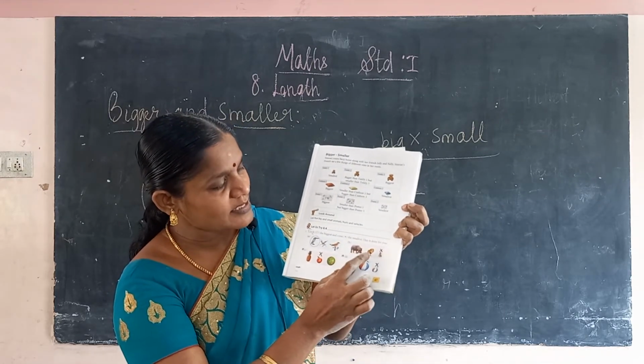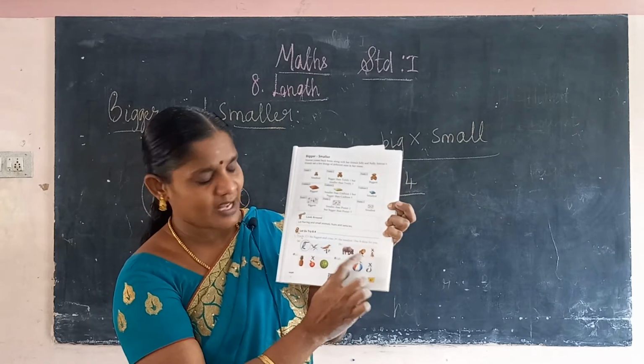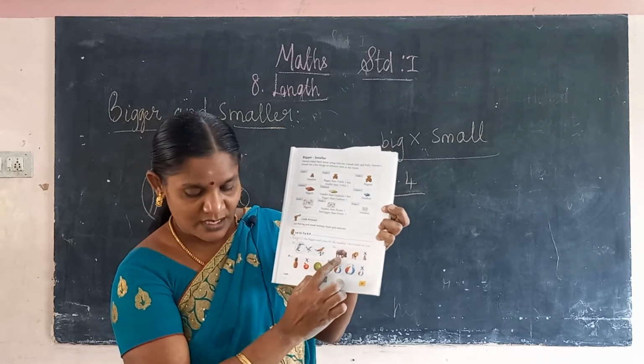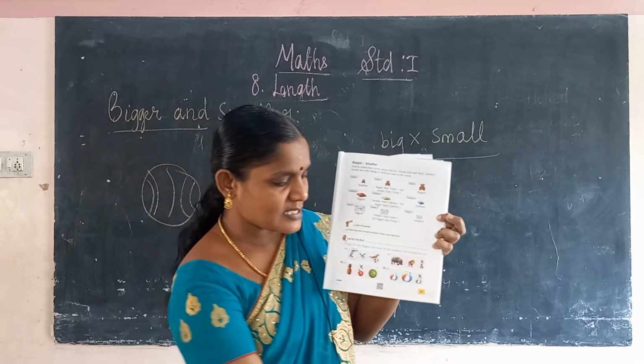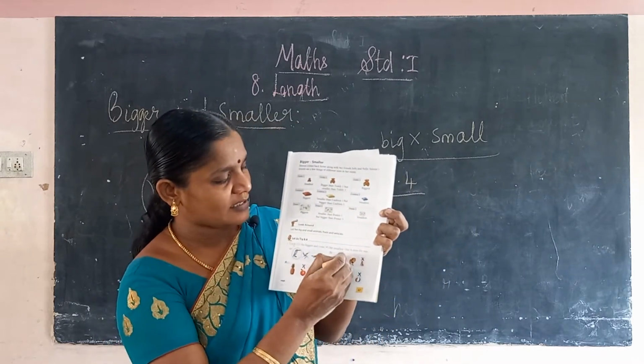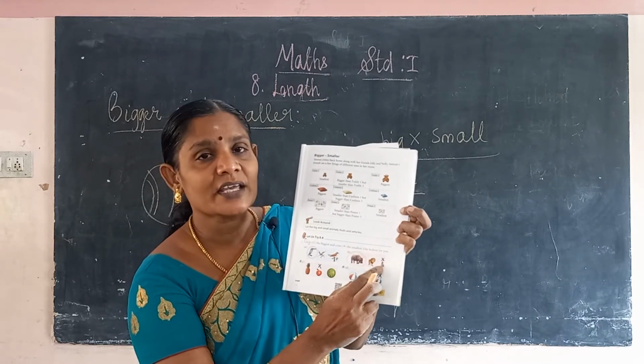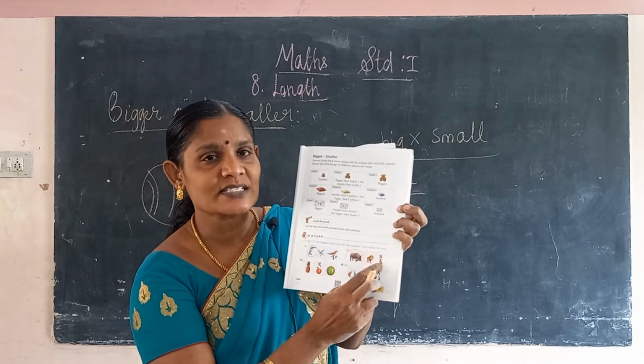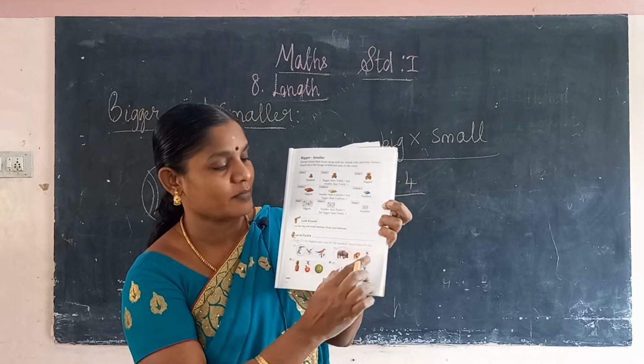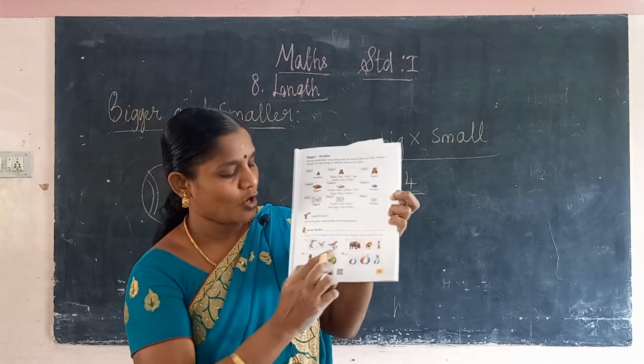One hippopotamus, then lion, then monkey is there. So which is the biggest animal? This hippopotamus is the biggest animal. So you put a circle. Okay, you put a circle for the hippopotamus, and the monkey is the smallest animal when comparing these three animals. So you put a cross.